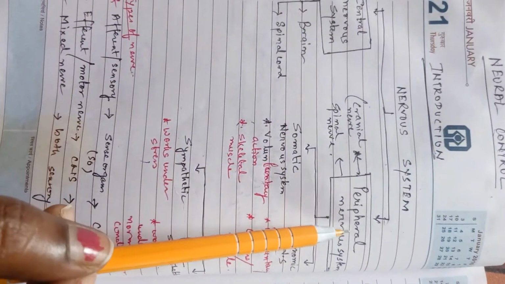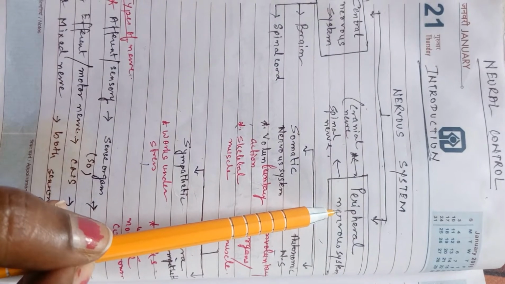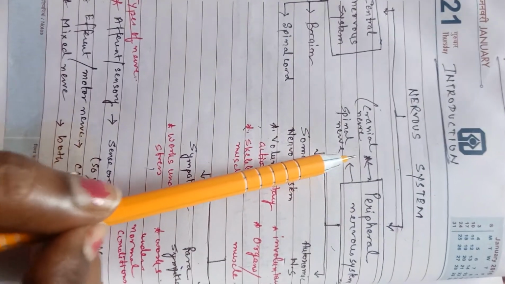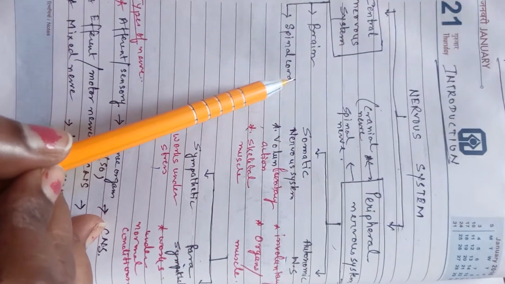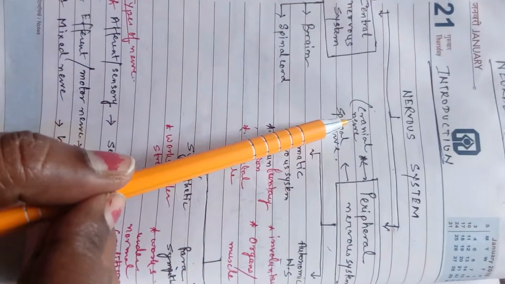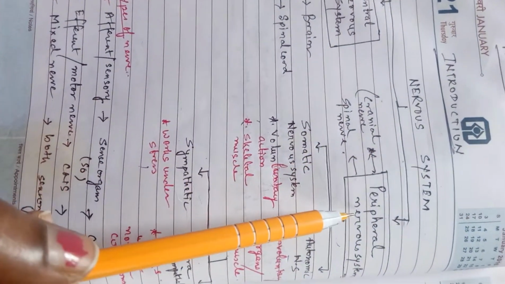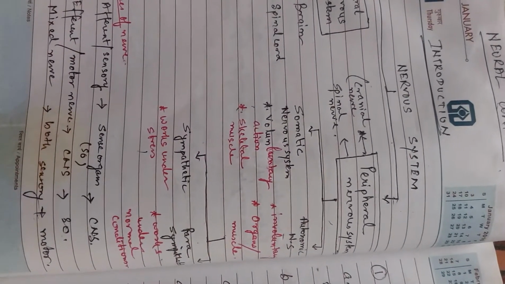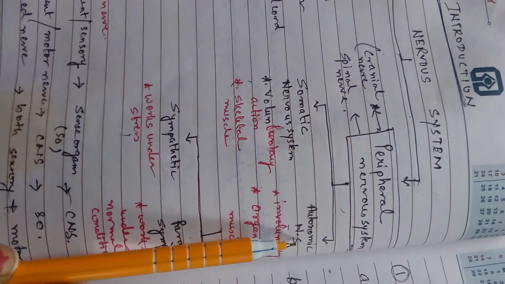Now peripheral nervous system, what does this mean? It means the nervous system which is arising from the periphery. So what will this consist of? Naturally it will consist of the cranial nerve and the spinal nerve. The nerves arising from the brain are called cranial nerves, and the nerves arising from the spinal cord are called spinal nerves. So these two constitute the peripheral nervous system. This peripheral nervous system is broadly classified into two types. One is called the somatic nervous system, another is called the autonomic nervous system.